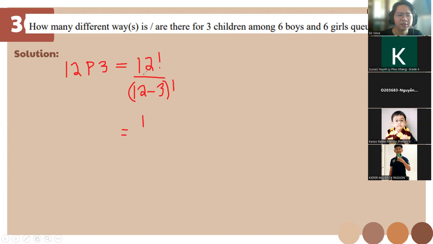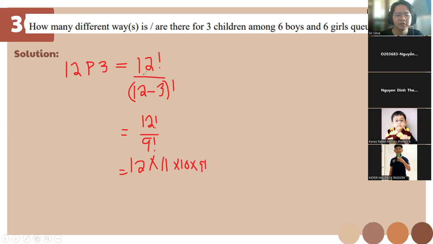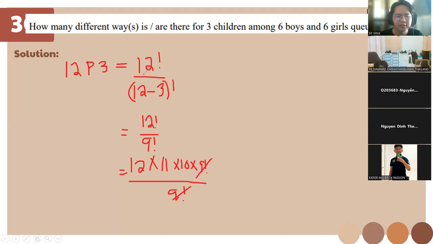So we have here 12 times 11 times 10 times 9 factorial over 9 factorial. So cancel them.